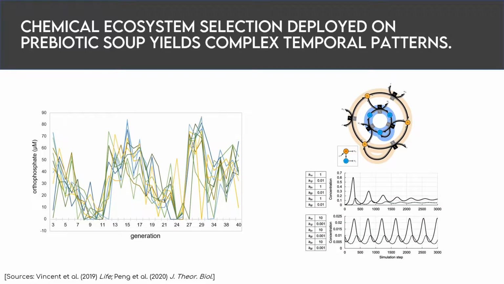And interestingly, the theoretical work our group has done suggests that these oscillatory patterns might reflect the presence of predator-prey type dynamics in simulated chemical ecosystems, hinting at the possibility that interacting or coupled autocatalytic cycles might have arisen in